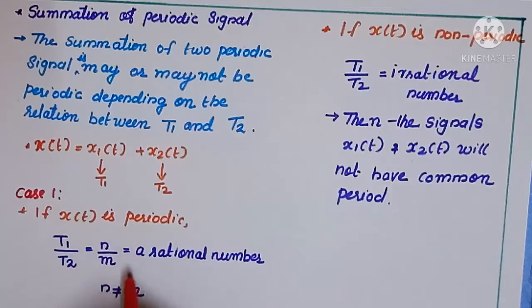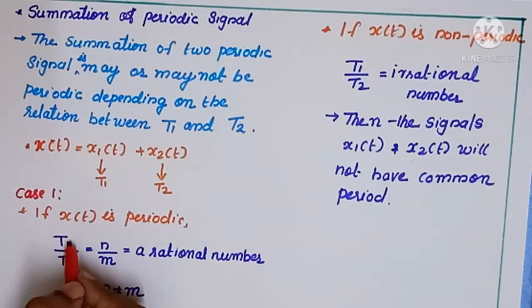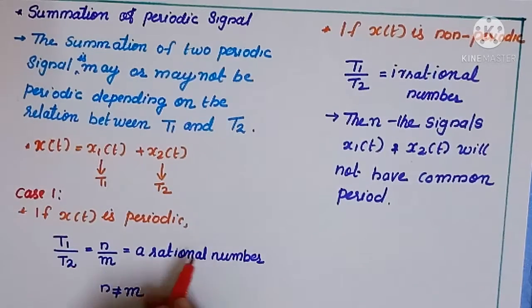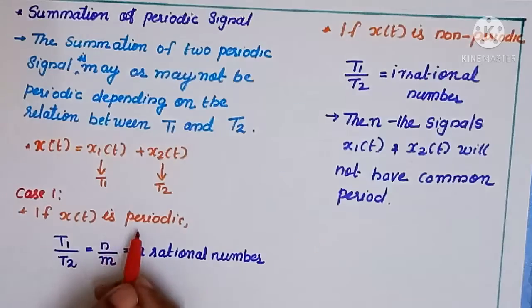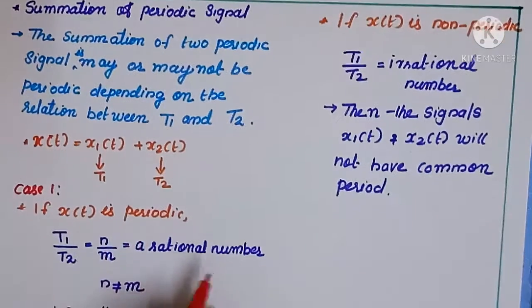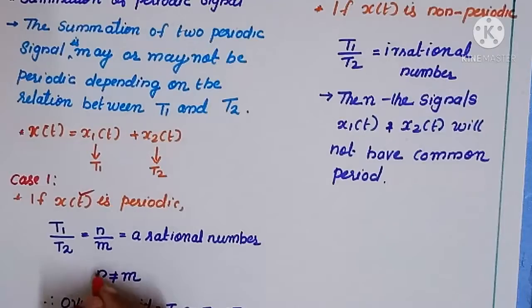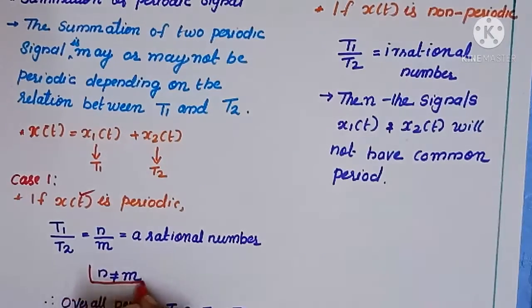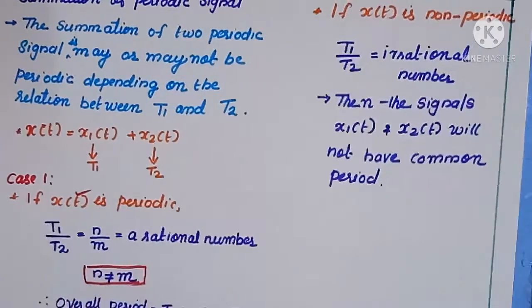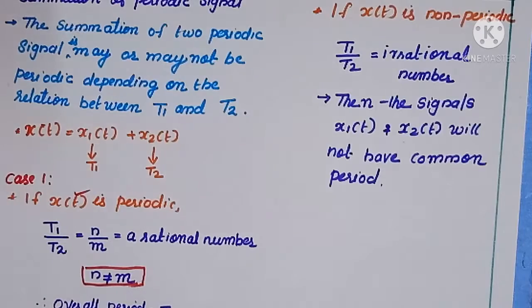So here we get a rational number. If we take the ratio T1 by T2 and get a rational number, then we can call x(t) a periodic signal. What is the condition of periodicity? T1 by T2 should be a rational number. Then we can call x(t) a periodic signal. One more condition: n should not be equal to m.